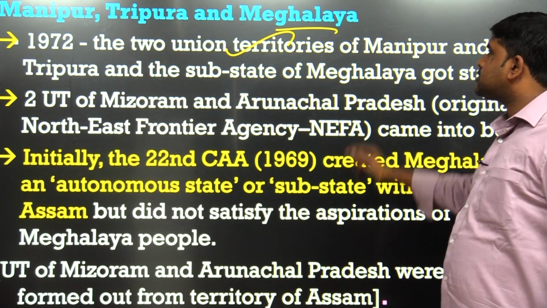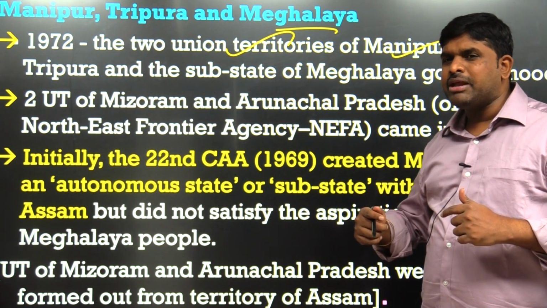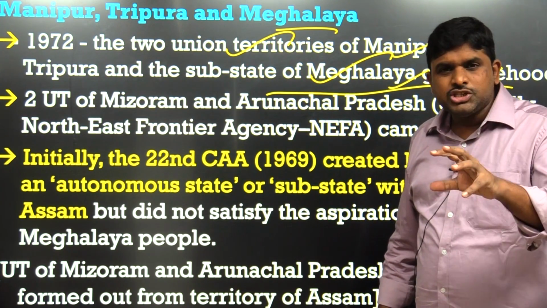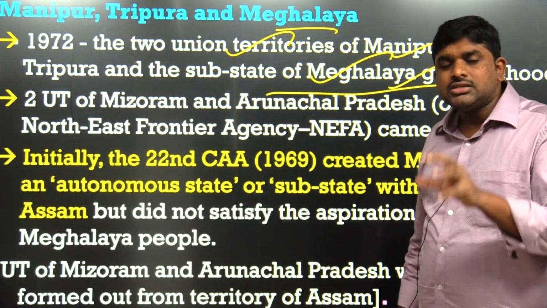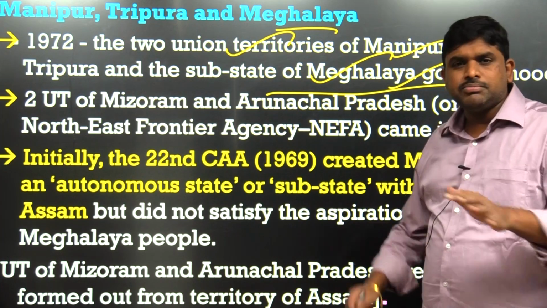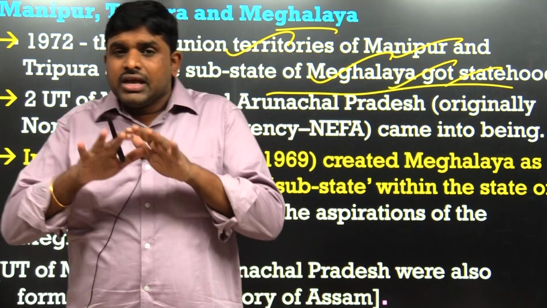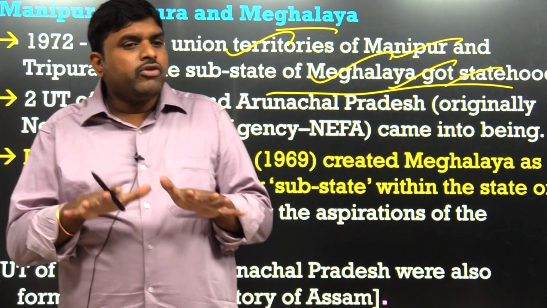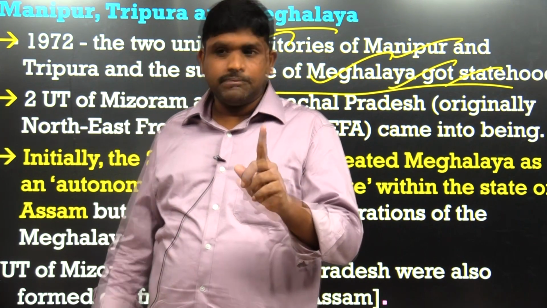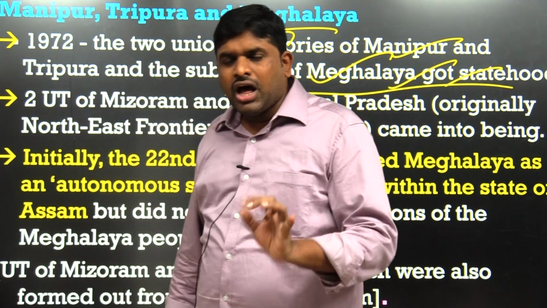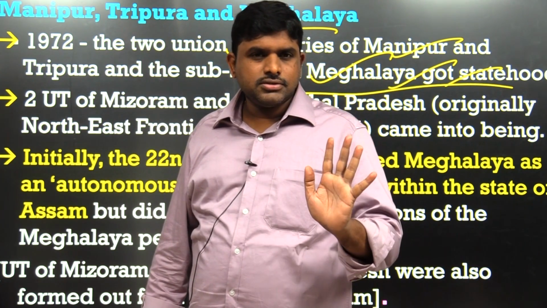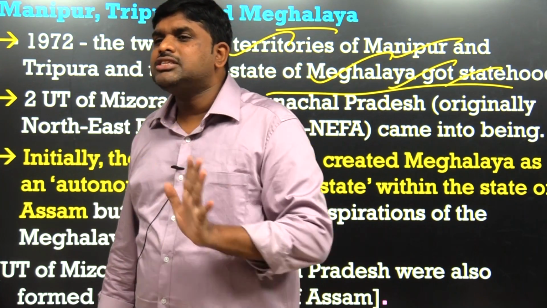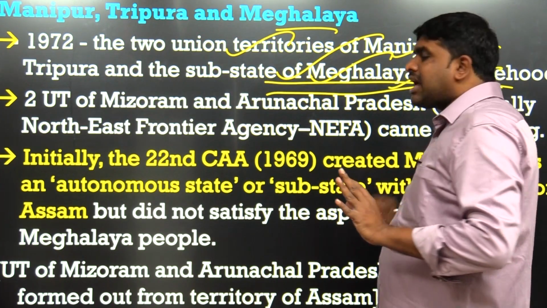The two union territories, Manipur and Tripura, and the substate of Meghalaya got statehood. These 3 regions, earlier UTs, now got independent state status. I am talking about before 1972: this complete structure of Assam and the 7 sister states except Sikkim were part of the Northeast Frontier Province. In this, Manipur and Tripura were given state status after 1972. Independent states they became, and the substate of Meghalaya got statehood.